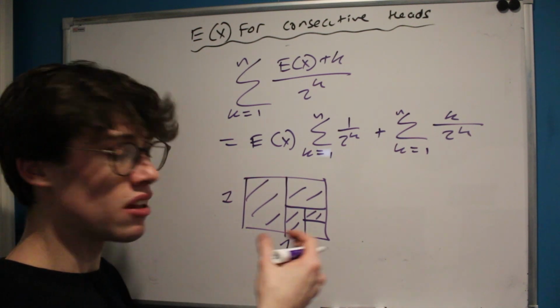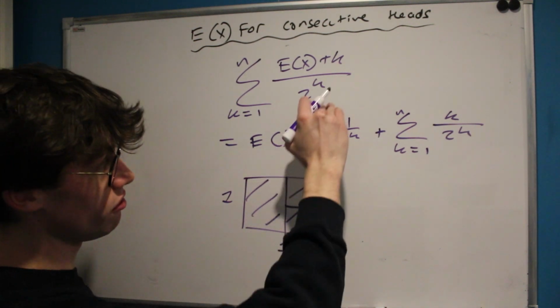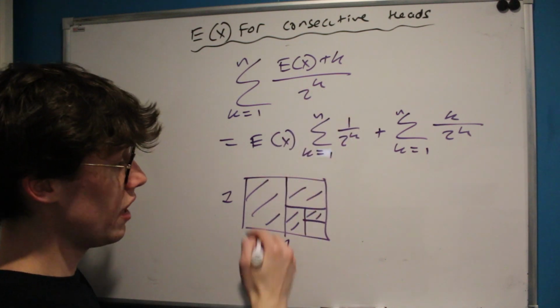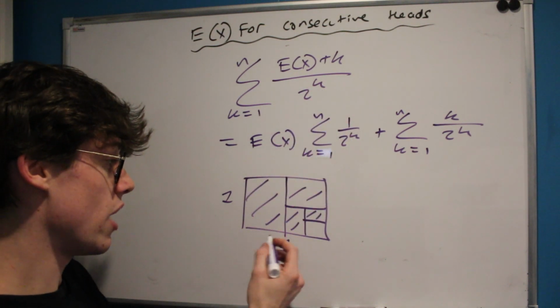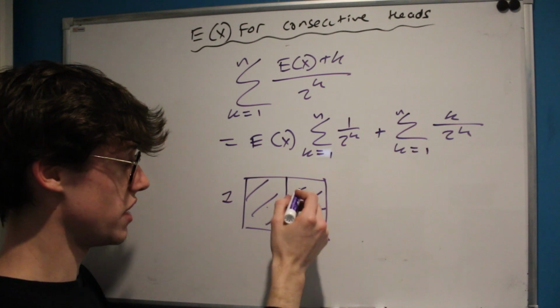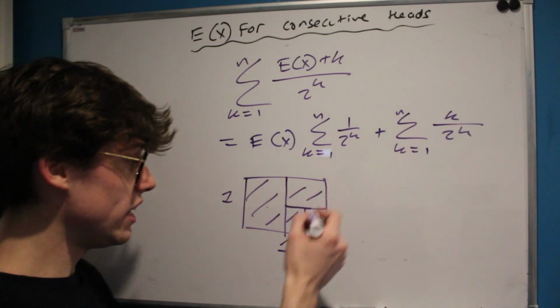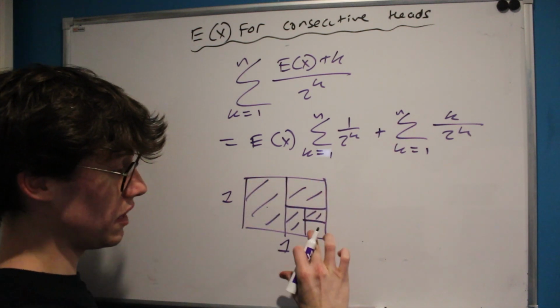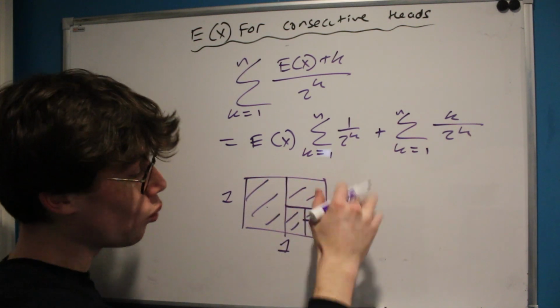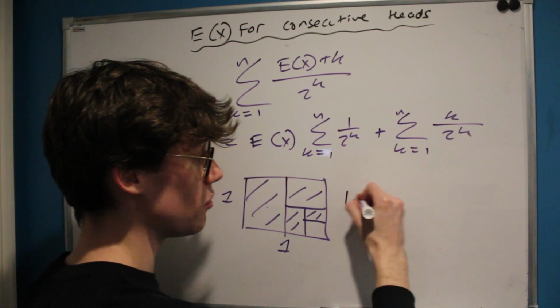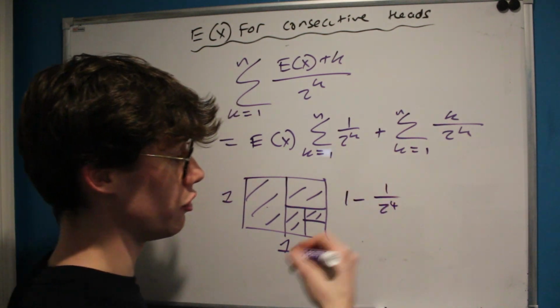But we can also get something else out of this when our sum isn't to infinity but is instead to n. Let's consider this case where we've got a half plus a quarter plus an eighth plus a 16th, so n must be equal to 4. What that leaves us with is an almost complete square, but missing 1/16. In other words, it's 1 minus 1 over 2 to the 4.